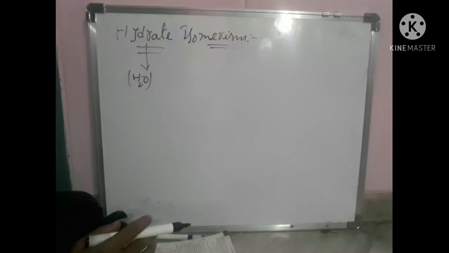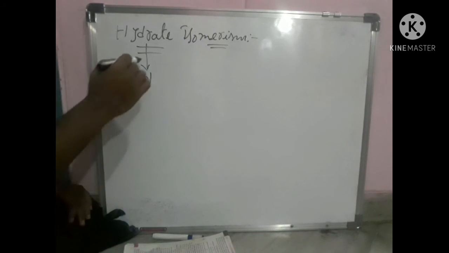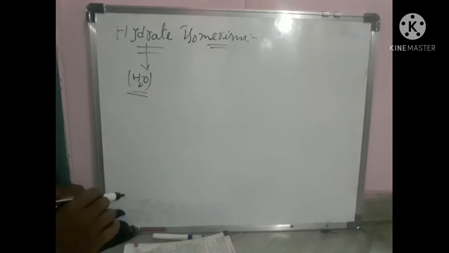Now we will discuss hydrate isomerism. Hydrate is nothing but a water molecule. If the compounds differ in the number of water molecules present as ligands, such kind of isomerism is called hydrate isomerism.